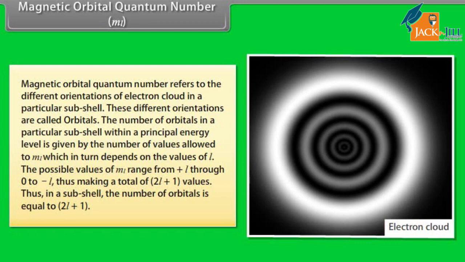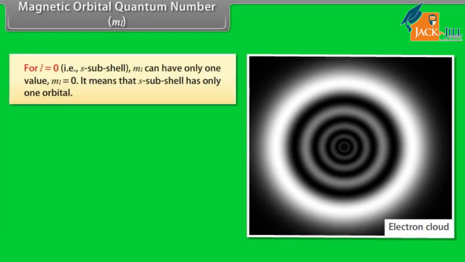The possible values of ML range from plus L through 0 to minus L, thus making the total of 2L plus 1 values. Thus, in a subshell, the number of orbitals is equal to 2L plus 1. For L equal to 0, ML can have only one value, ML equal to 0. It means that s subshell has only one orbital.